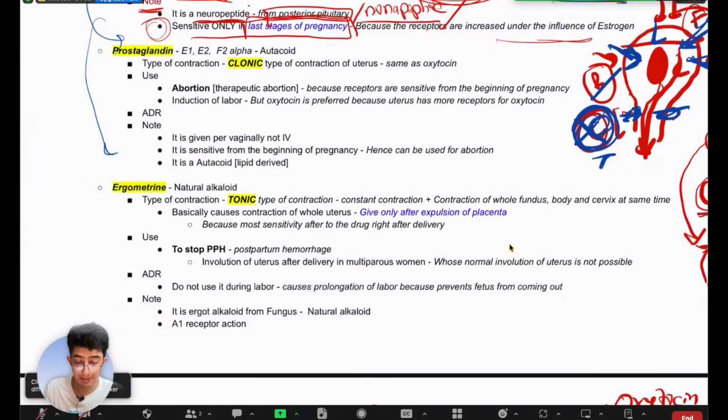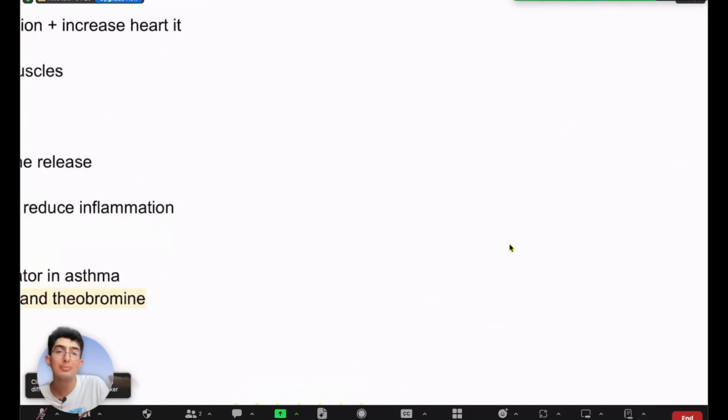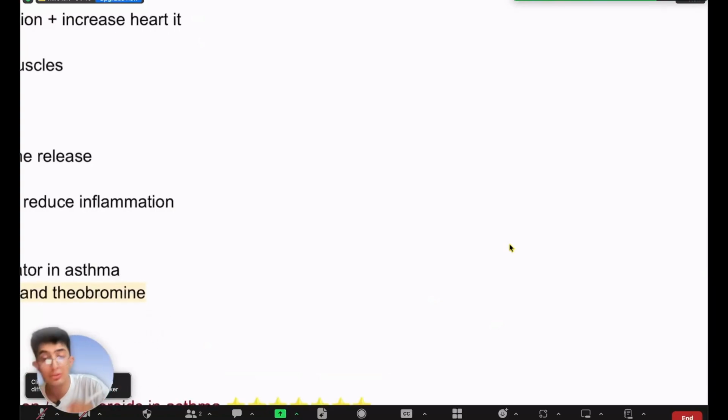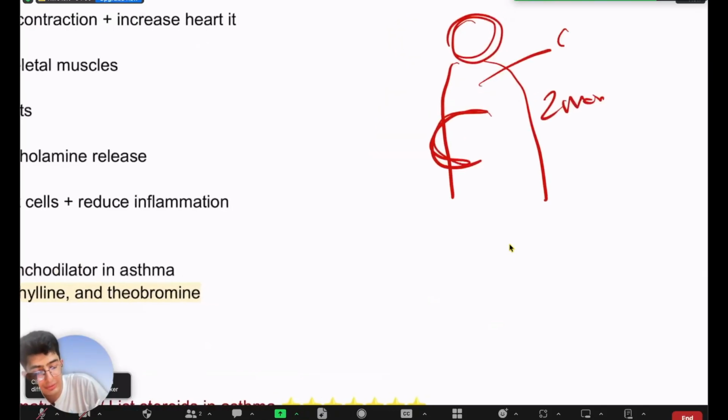It is important because, like in normal human beings, in you and me, right? I'm a guy, so in guys also there is oxytocin. In females also there is a normal level of oxytocin. So if you're a female watching or a guy, both of you have oxytocin in your body, right? Even if a female is, say, 2 months pregnant, she will still have oxytocin in her body, right?